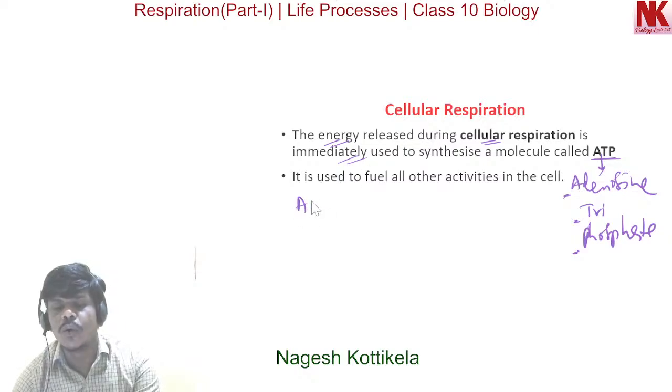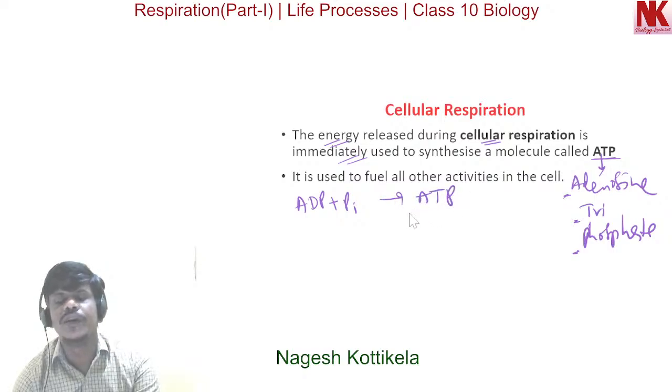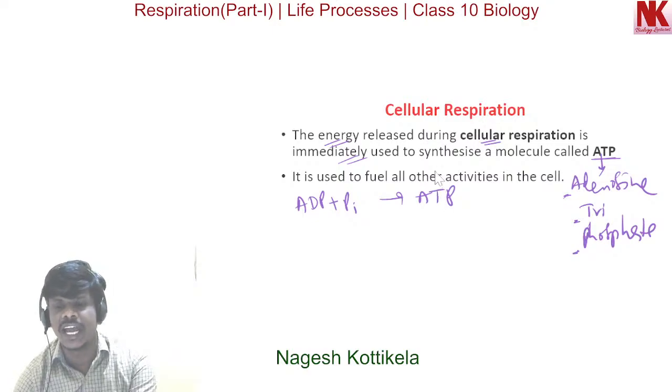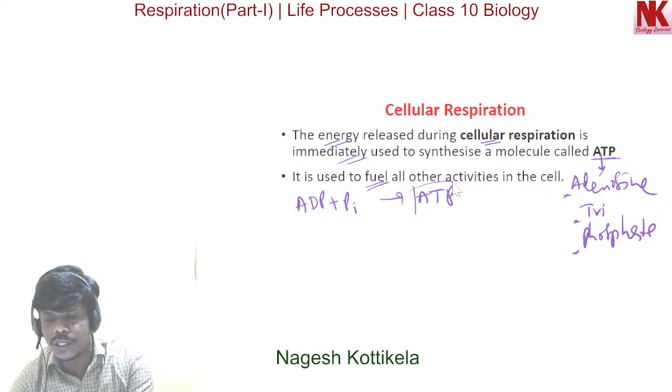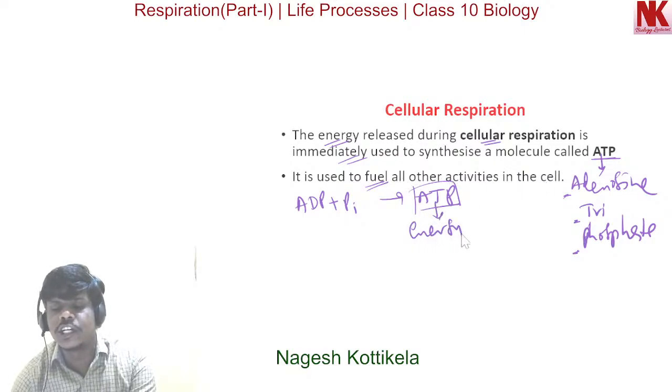Here this is how it is formed: ADP combines with inorganic phosphate to form ATP. So this is how ATP formation takes place. Now it is used to fuel all other activities in the cell. This ATP molecule is used to fuel all other activities in the cell. This is called the energy currency of the cell.